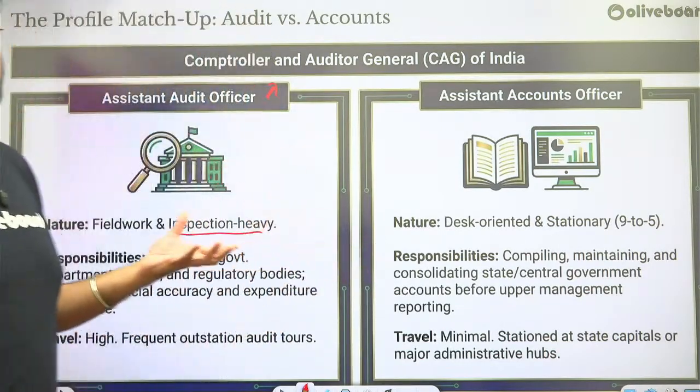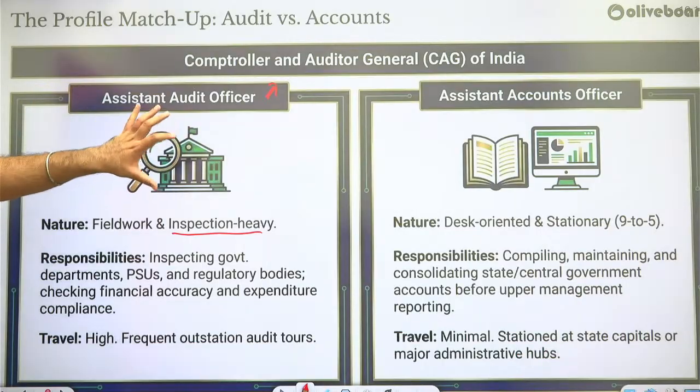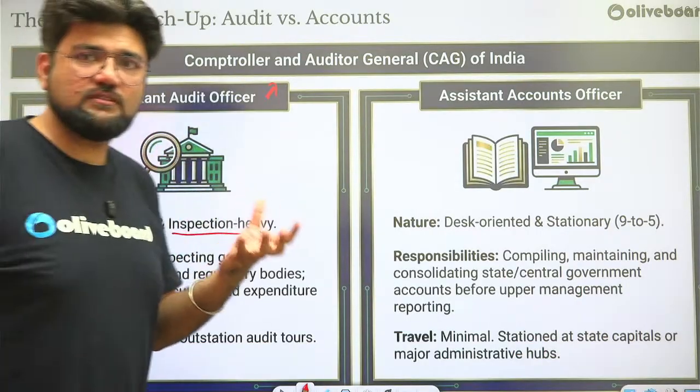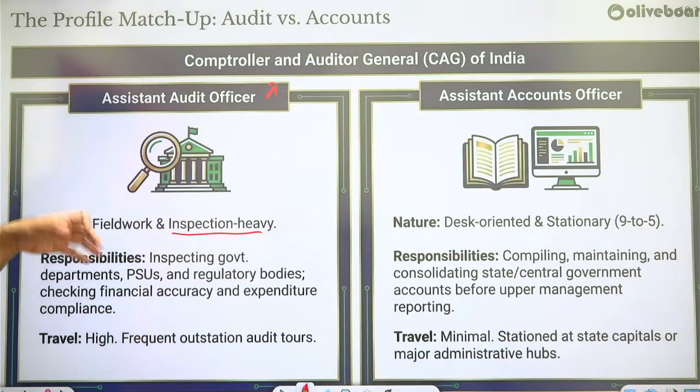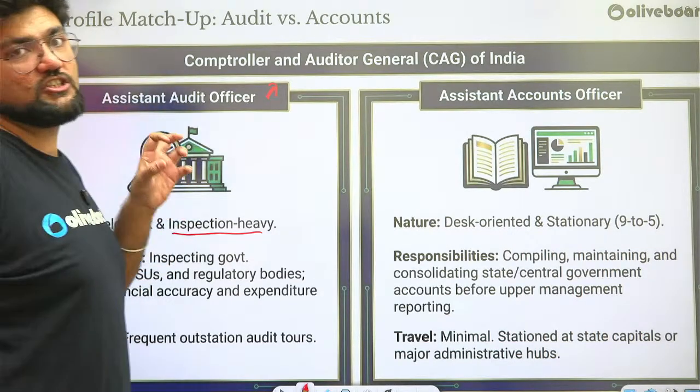Okay, how true are they? Is there any discrepancy which is happening here? Like private auditing firms, this is like a government auditing firm and you are doing that job for them. Okay. So what are you doing? You're inspecting government departments, PSU, regulatory bodies. You are checking their financial accuracy and expenditure compliance. Okay. So frequent outstation audit tours.